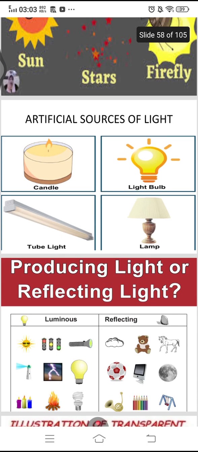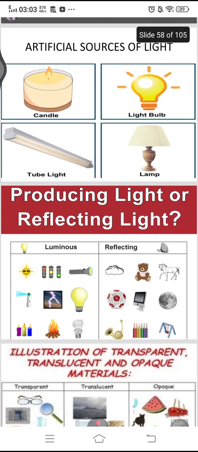Now, producing light and reflecting light. Some of the materials that produce light are luminous materials. Like the sun is luminous, your traffic lights, torch, bulb, lightning, fire, and a candle are luminous materials.